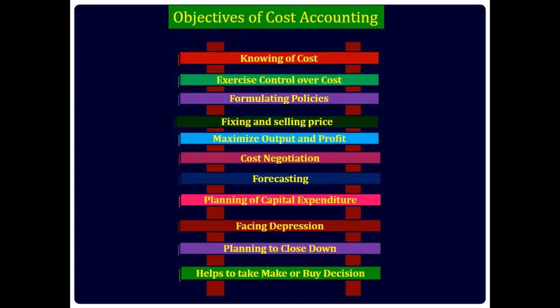Helps to take make or buy decisions. The cost accounting records supply the information relating to the expenses incurred for manufacturing a product. The cost of such product is compared with the rate at which the same product is available in the open market. If the market rate is low, the cost accountant recommends buying the product in the open market. If not so, the same product may be manufactured. In this way, cost accounting helps the management to take a decision to make or buy a specific product.